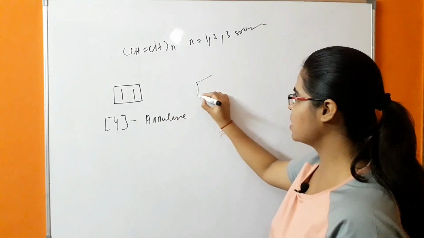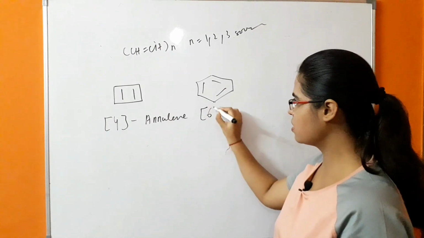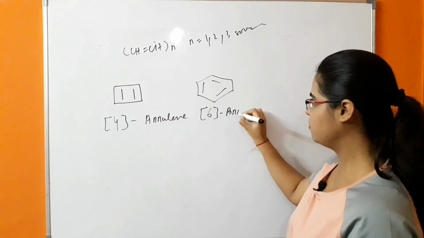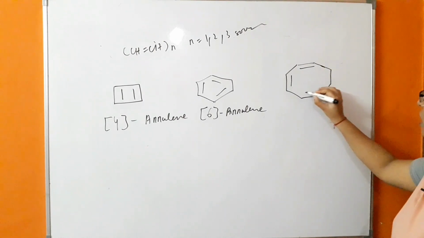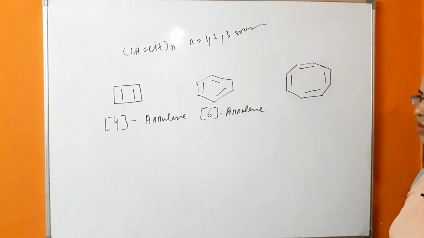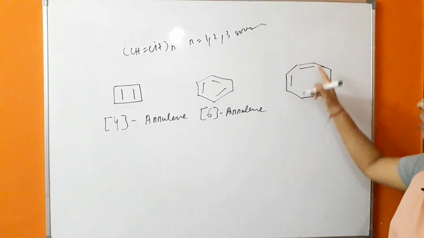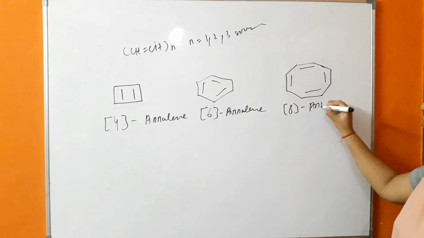Next is benzene. How many carbons are there? 6. [6]-annulene. Next, this is cyclooctatetraene. This also has an even number of carbons, so it will be named as annulene. The number of carbons is 8. [8]-annulene.